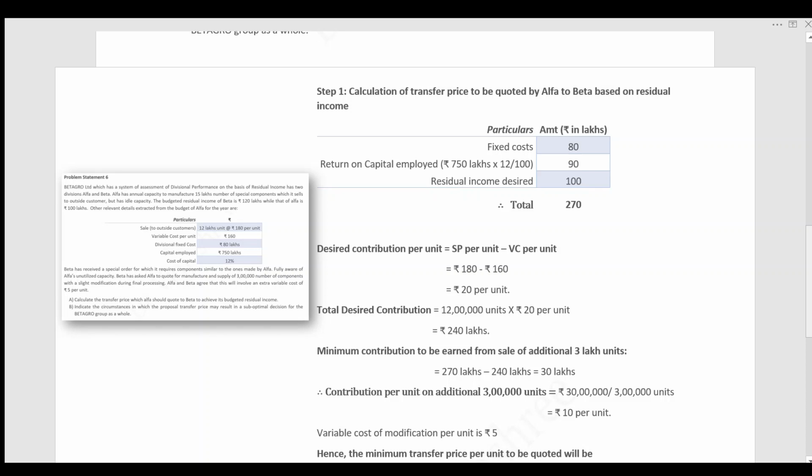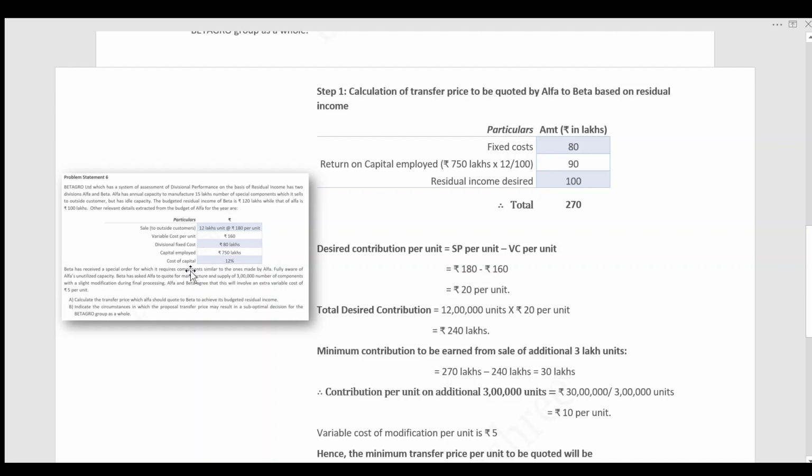Let's calculate the transfer price to be quoted by Alpha to Beta based on the residual income. First and foremost, you need to calculate the total desired residual income as well as the desired contribution. To calculate the total desired residual income, you take fixed assets, the return on capital employed, and the residual income desired for Alpha. Remember, we have taken it for Alpha. Fixed assets and return on capital employed are given in the question. Capital employed is 750 lakhs.